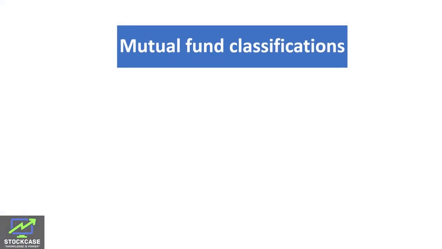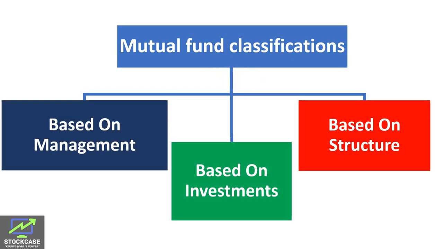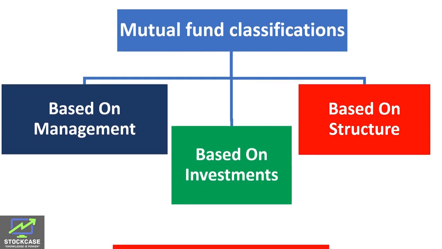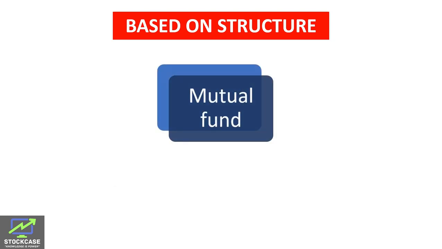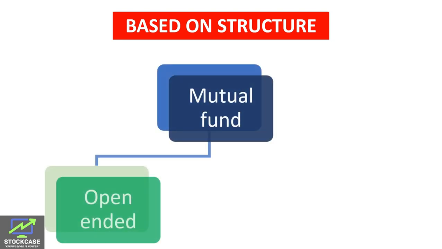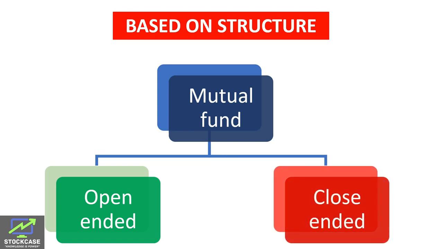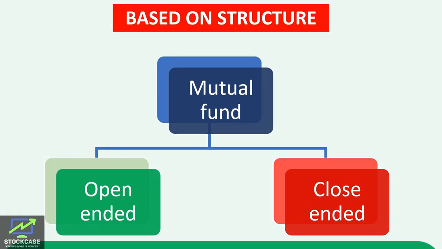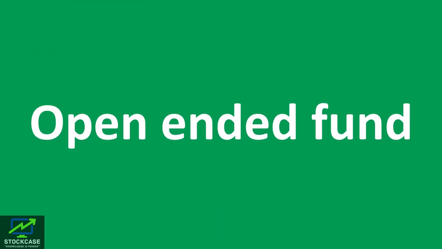Let us see the classifications of mutual funds. Mutual funds are broadly classified into three categories: based on management, based on investment, and based on structure. Based on structure, there are generally two main types: open-ended and close-ended. A third one is also there, known as interval fund, but it is not so popular among investors.